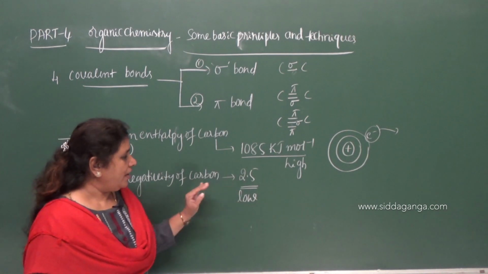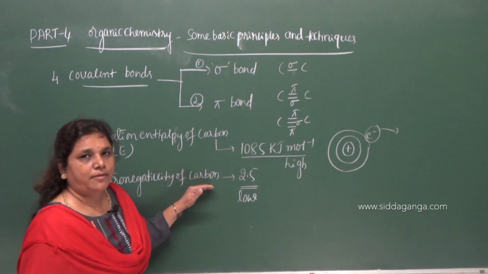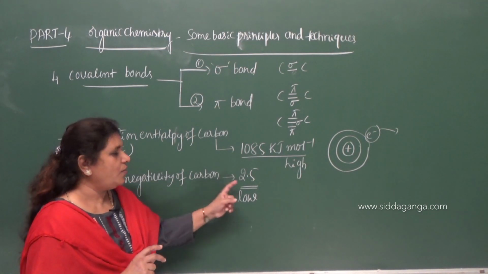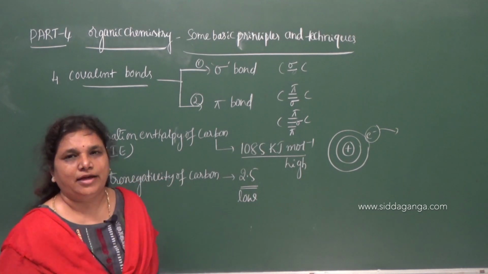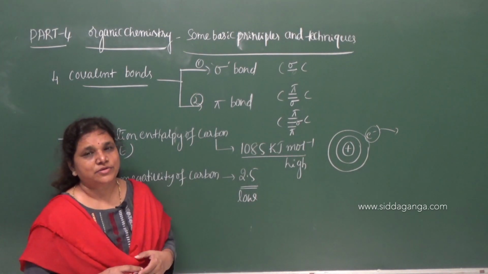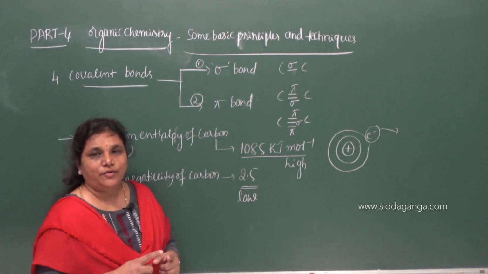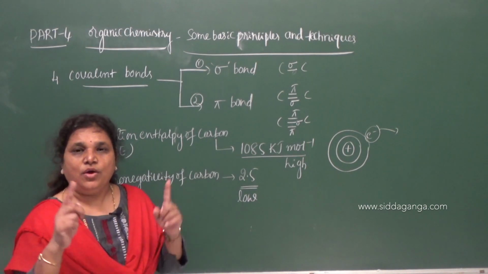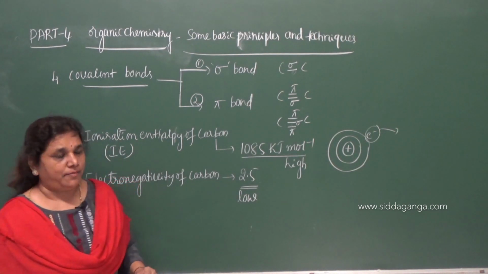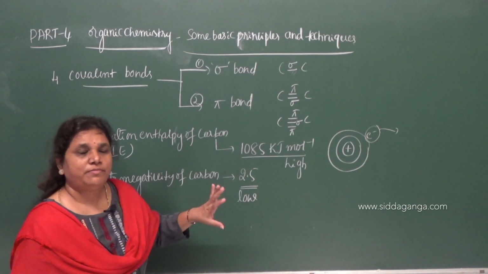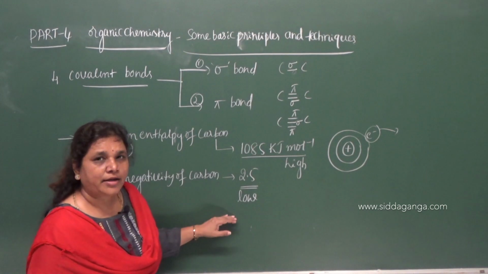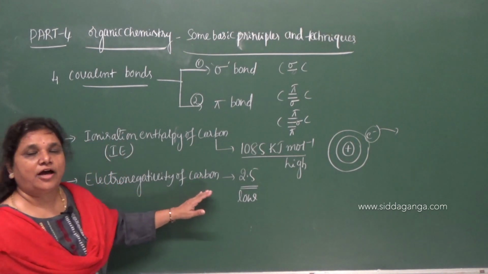But if you take any atom combining with carbon, the difference is not about 2 between carbon and any other element. For example, if it forms a bond with hydrogen, the electronegativity value of hydrogen is 2.1, so the difference of electronegativity is only 0.5. For ionic bond formation that difference must be 2, but here we are not getting that difference, as the electronegativity value of carbon is low.